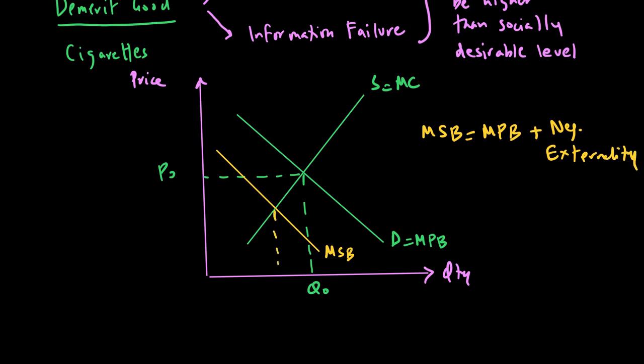In fact, if the society's perspective is looked at, then Q1 should be consumed. So Q1 is the quantity that is socially desirable, Q0 is the quantity that is actually being bought, and therefore Q0 minus Q1 is what we call our over provision in the case of demerit goods. So just like merit goods are under provisioned, demerit goods are over provisioned, and that's why there is what we call a market failure in these goods. The market failure is that the right quantity is not being produced. Either the quantity is too much or the quantity is too little.